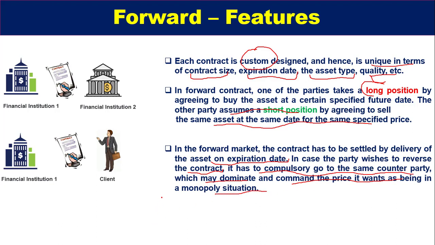So there is a strong chance of a monopoly situation arising in such contracts, because the party has to go to the party with whom they contracted, and that party may dominate the situation and increase the price of the contract.